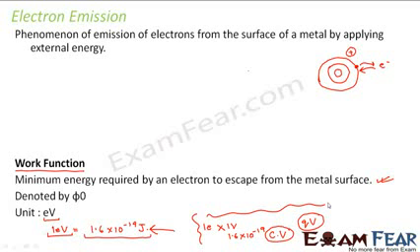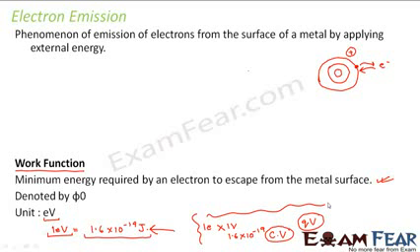For example, if I talk about sodium, sodium has only one electron in its outermost shell, right? Now if I compare it with magnesium, which has two electrons in its outermost shell, what do you think? Will the work function of both the metals be the same? It will not be, because sodium has only one electron. So if sodium loses that one electron, it can become stable. So losing that one electron is not a big deal for sodium. So sodium would in fact like to some extent to lose that one electron.